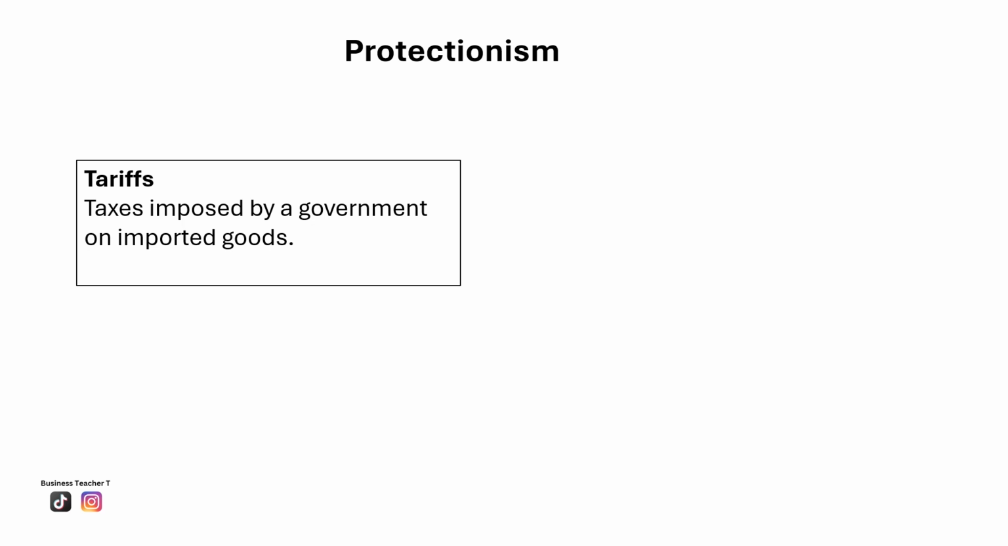In 2018, the US imposed tariffs on imported steel and aluminium to protect its domestic industries. The tariffs were 25% on steel and 10% on aluminium, primarily affecting imports from countries like China, the EU, and Canada.